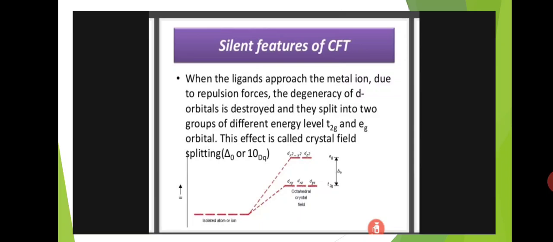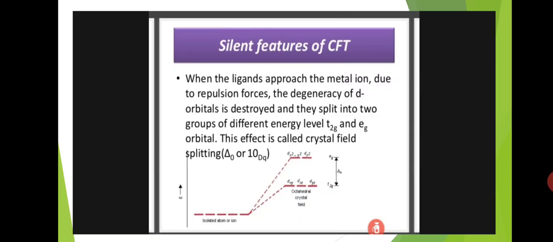When the ligands approach the metal ion, due to repulsion forces the degeneracy of the d orbitals is destroyed and they split into two groups of different energy levels, that is t2g and eg orbitals. This effect is called crystal field splitting. This type of crystal field splitting we generally observe in octahedral complexes.